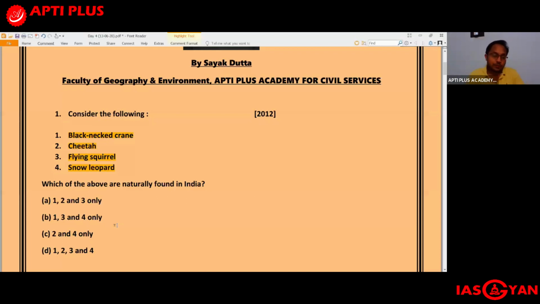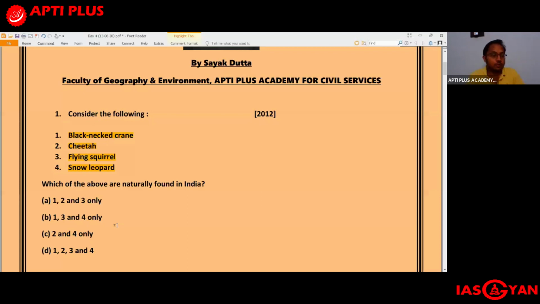undertake this project successfully, and if the cheetah starts to breed successfully and multiply in India, in that case, India will be the only country in the world which will be housing so many big cats. For example, India is already the only country in the world which has the tiger and the lion. And now, apart from the tiger and lion, we already have the common leopard, the snow leopard, the clouded leopard. And now if the cheetah gets reintroduced, we will have the cheetah as well, which will help to bring a lot of revenue from ecotourism.